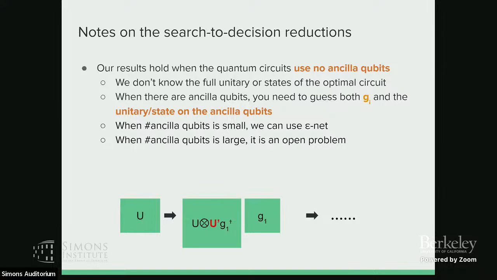Yeah. At least for the state version, it is quite clear that if you have more ancilla qubits, it can help you to prepare some states efficiently. But the thing is that we don't know how many ancillas you can use to prepare some unitaries or states more efficiently. So that's an important thing about this search to decision reduction. So with too many ancilla qubits, our reduction fails. And if the number of ancillas is small, then I think you can use epsilon there to complete the proof.